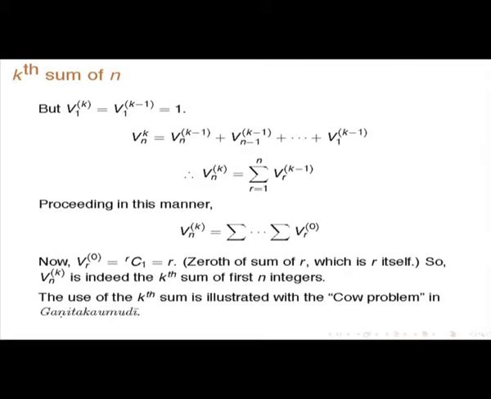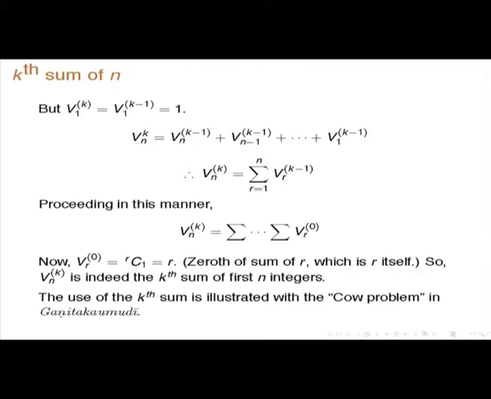So proceeding in this manner, this again can be expressed as the sum of the lower order sum. So V(n,k), the kth sum, is written down to V(r,0). Now V(r,0) is r C 1, which is equal to r. So the 0th sum is r itself. So V(n,k) is indeed the kth sum of the first n integers.